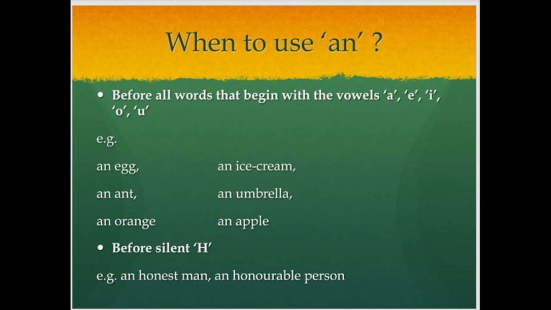Before silent h, just like an honest man. If you pronounce horse, there is the h sound, so we use a horse.